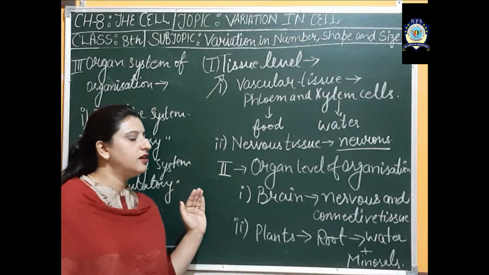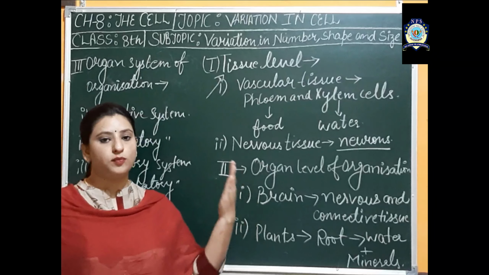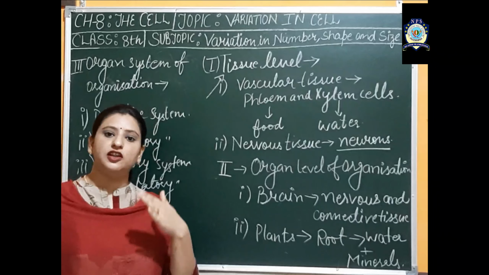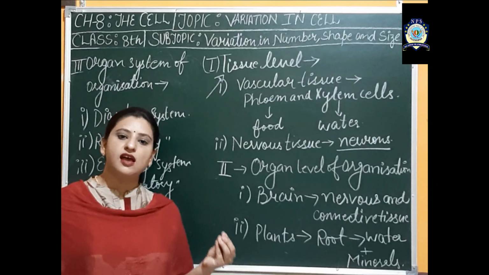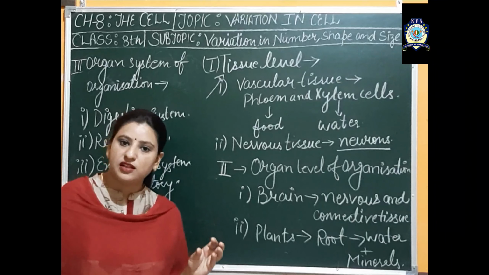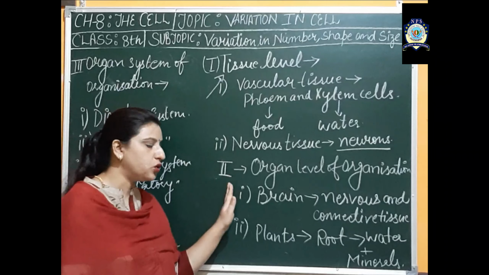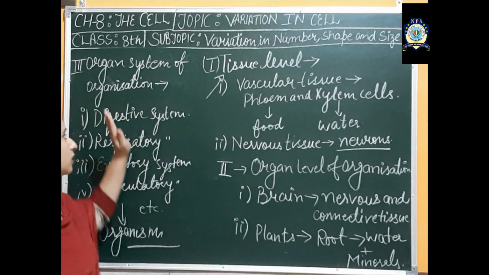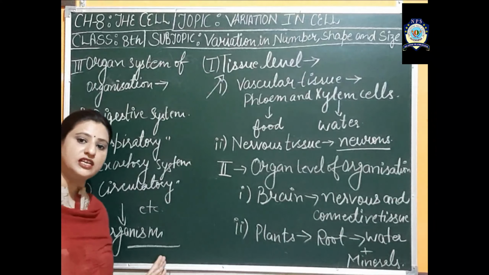So this is the organization level of an organism, that it starts from the cell and it ends up in the complete organism. Different types of cells are present in the body of an organism, and different types of cells are capable of performing different functions. One particular type of cells, when they join together, form the tissue. Different types of tissues join together to form the organs. Different types of organs join together to form the organ system, and different organ systems join together to form the complete organism.